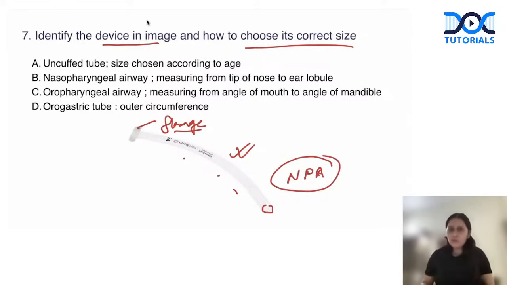And how do we choose the correct size? This is a device which we insert from the nose, remains in the pharynx, creating a passage for the air to pass. So how do we choose the right size? By measuring from tip of the nose to ear lobule. The right size has to be chosen before inserting it. It comes in assorted sizes. So I would just show you a few images, then I'll come back to the options.